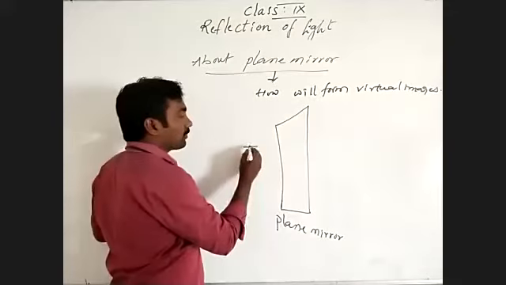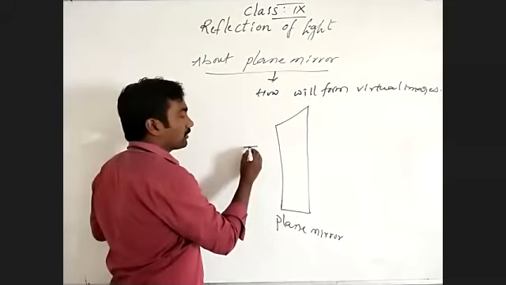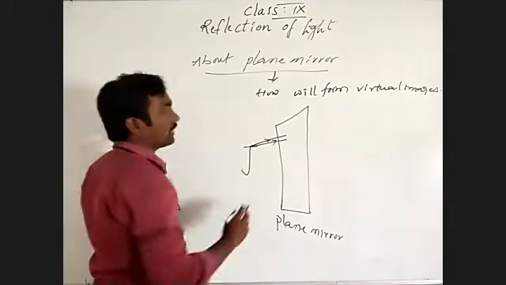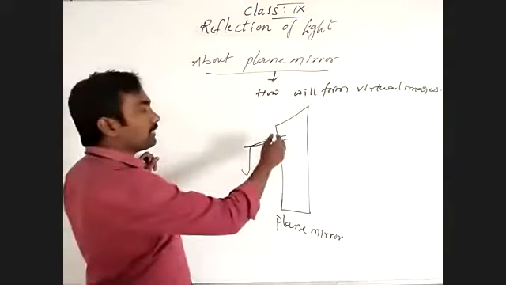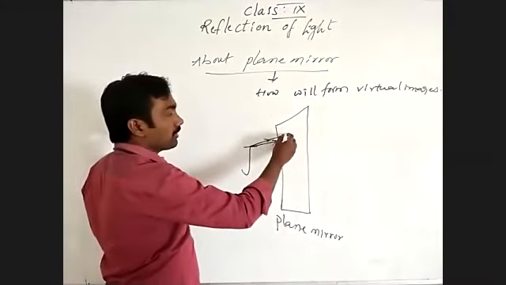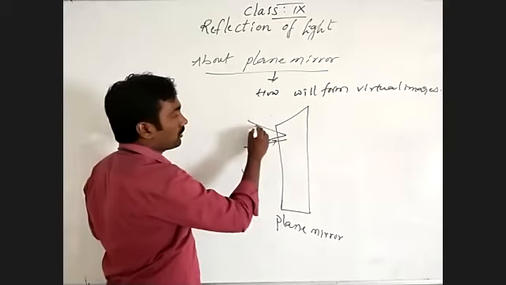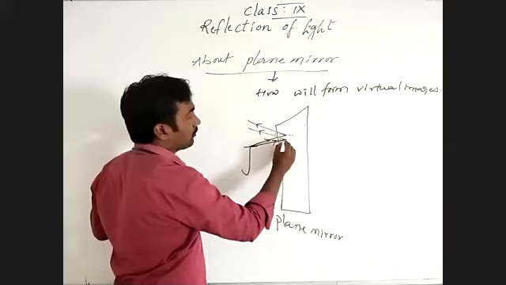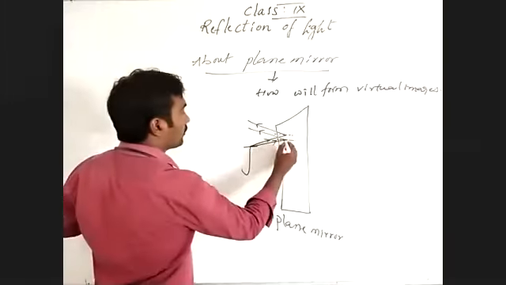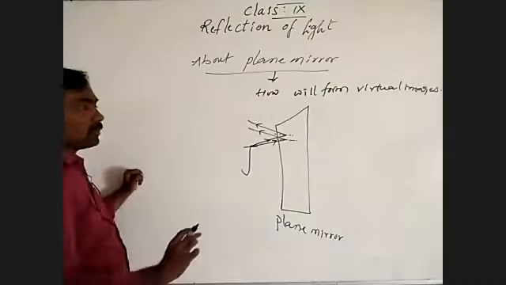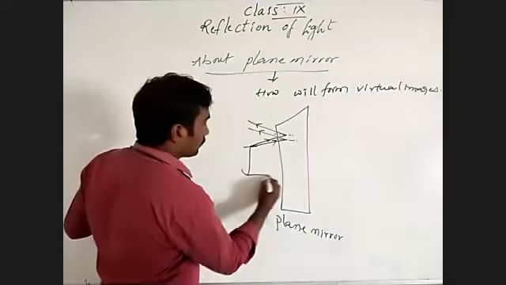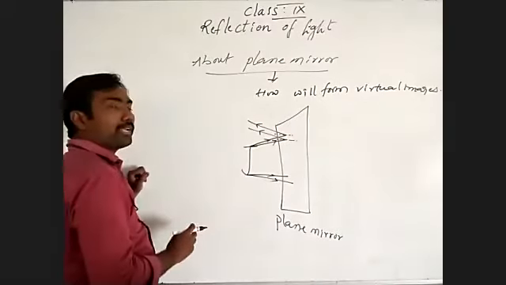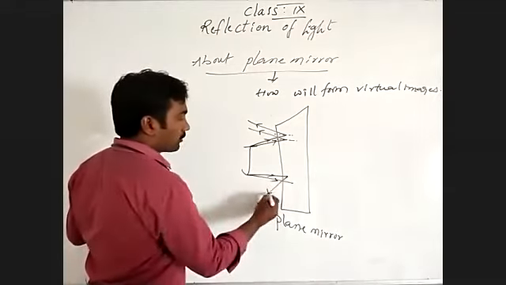Two light rays travel from the top of the letter J, are incident on the plane surface of the mirror, and bounce back. Two more light rays travel from the bottom of the letter J. These also bounce back.